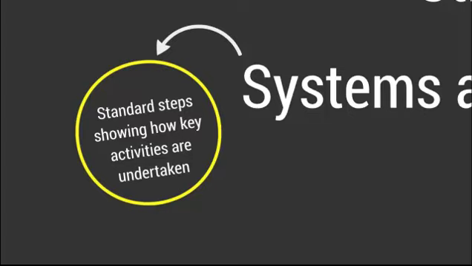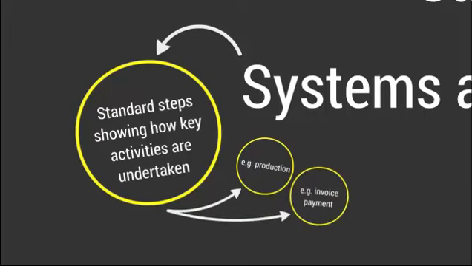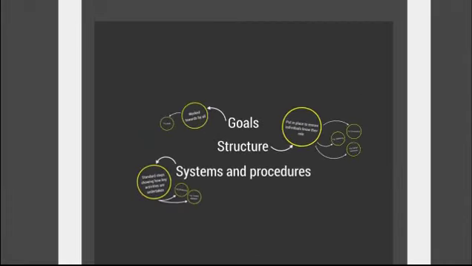For example, there will generally be systems and procedures for production. If you think of a factory, they'll have some very strict systems and procedures to make sure their product comes out exactly the same every time. Another example of systems and procedures might be the way that an invoice is paid. If we think back to Fred, every single time he charges his customer an invoice, he might do it in the same way to ensure that they're always paying him into the right account. So we know that all organisations must have goals, structure, and systems and procedures.